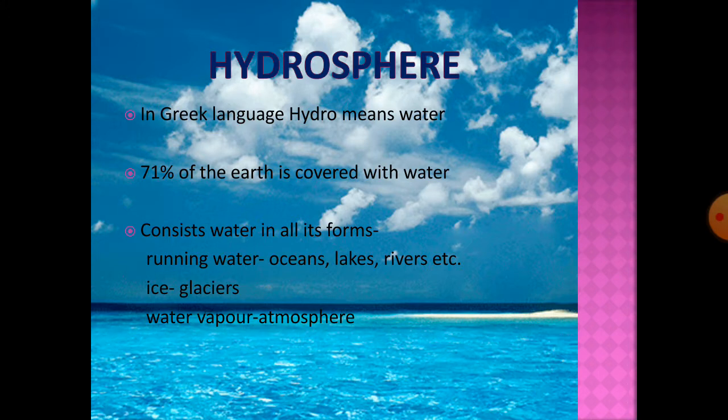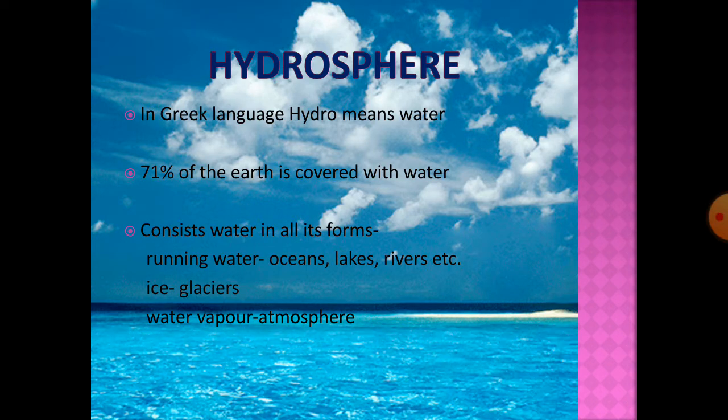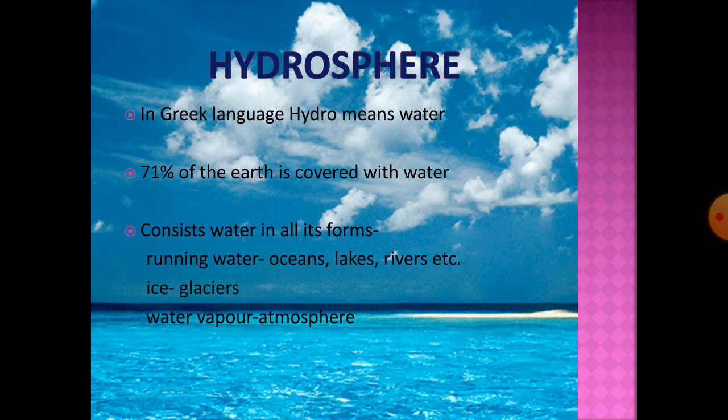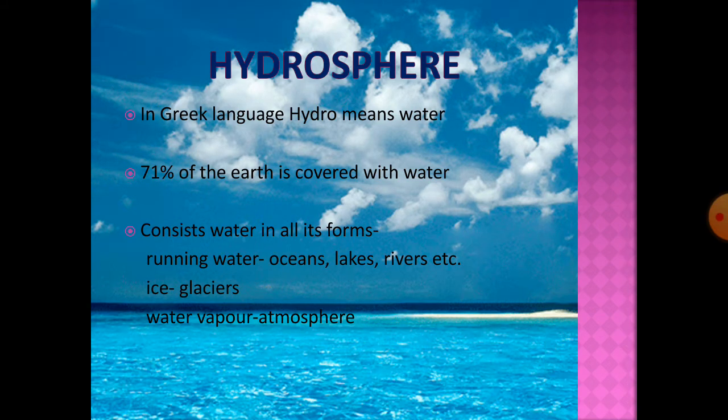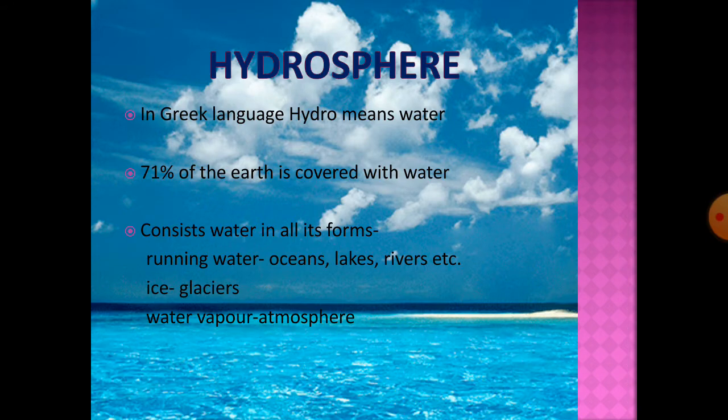71% of the earth is covered with water. It consists of water in all its forms. Running water in ocean, lakes, river, etc. Ice in glacier and water vapor in atmosphere.